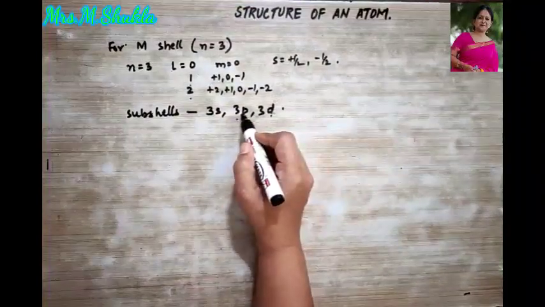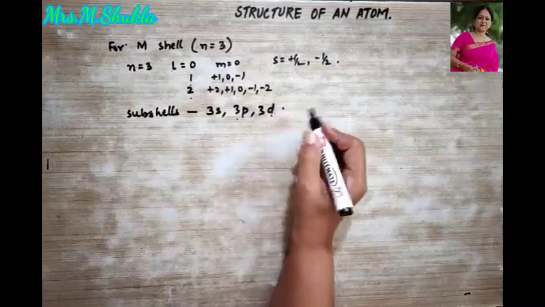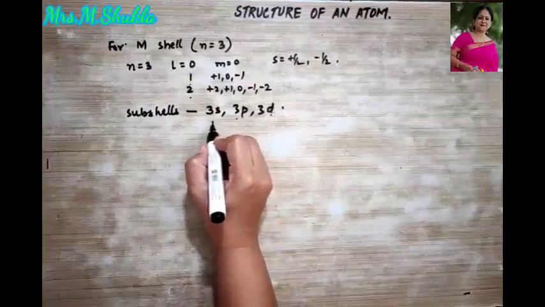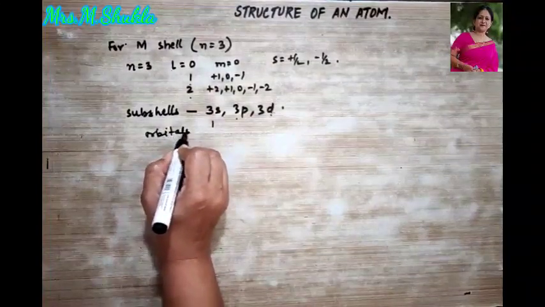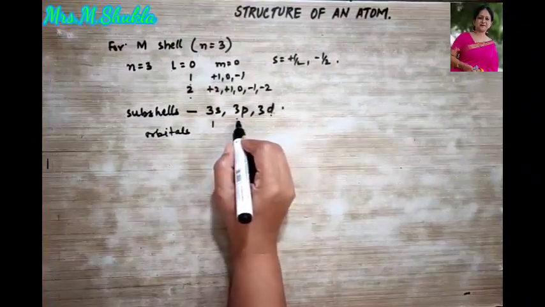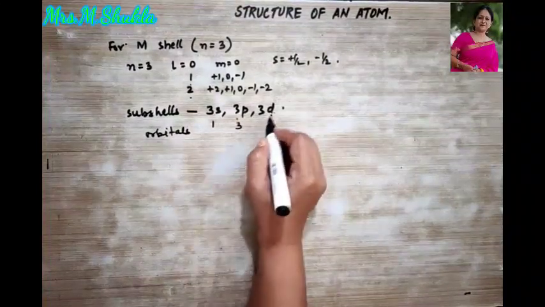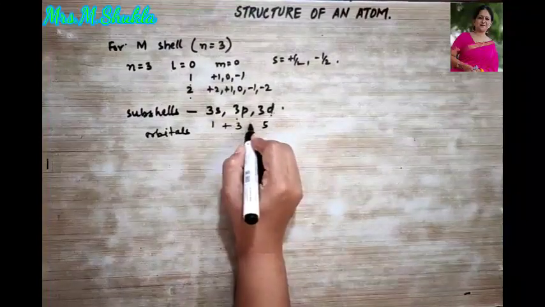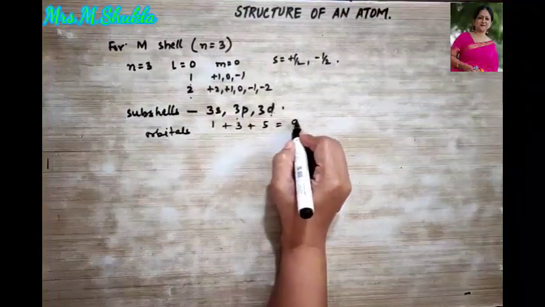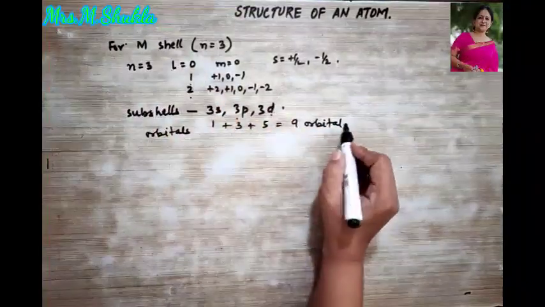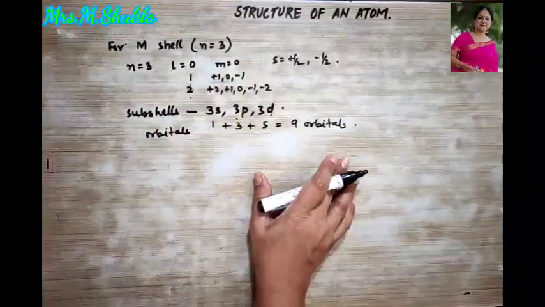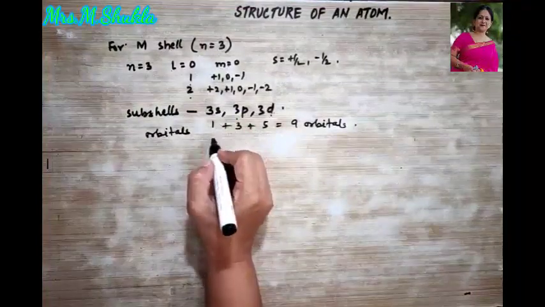So 5, 6, 7, 8 and 1, 9. Total of how many orbitals am I writing over here? So you will understand, 1 orbital here, here 3 and here 5. So 1 plus 3 plus 5. How many orbitals are present in your M shell? 9 orbitals are present in the M shell. Let's see what are those 9.